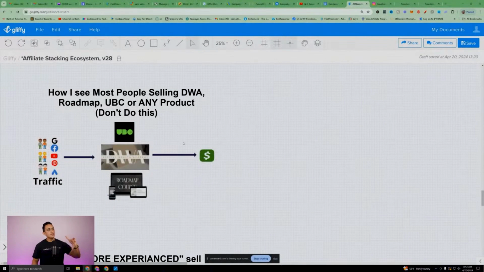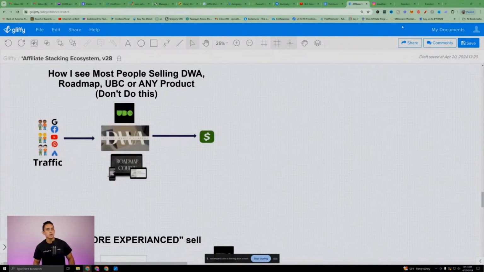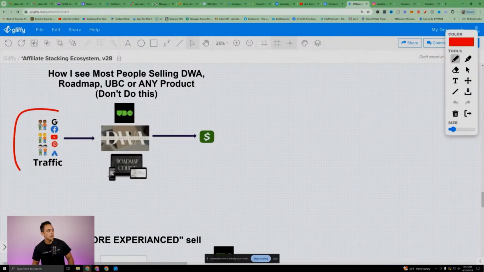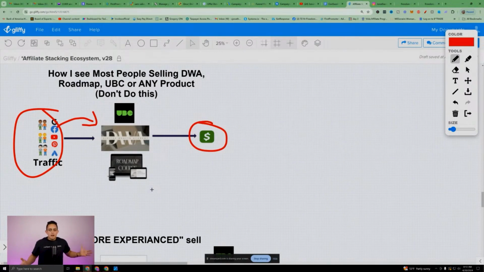Okay. So let me give you the 10,000 foot overview of this whole system. I'm going to show you this graphic here. This is how I see most people selling DWA, the roadmap, UBC, any product. I see people creating Instagram videos and just trying to get them to go to their stand store to buy a product, and you make money. That's how I see a lot of people doing it. And this will make you money, absolutely. But at the end of the day, this is not going to build a sustainable business. And I learned this the hard way. Trust me, I've made all these mistakes.